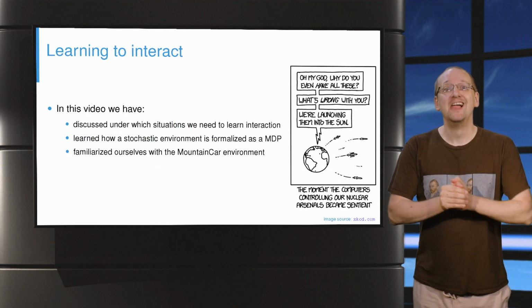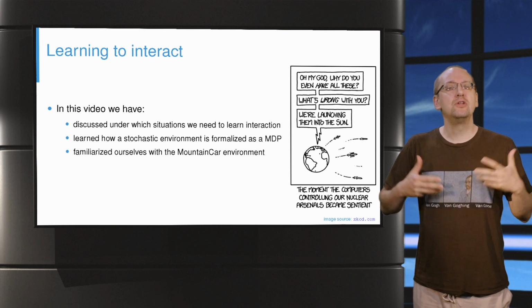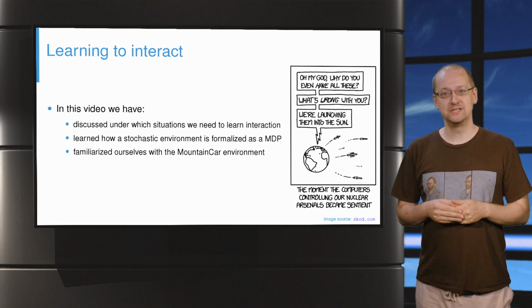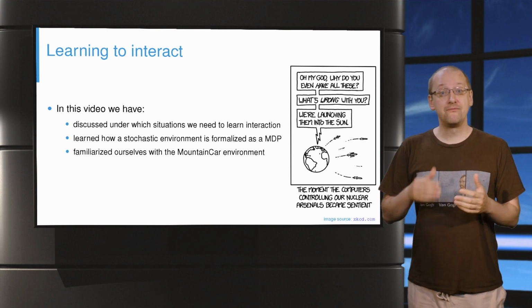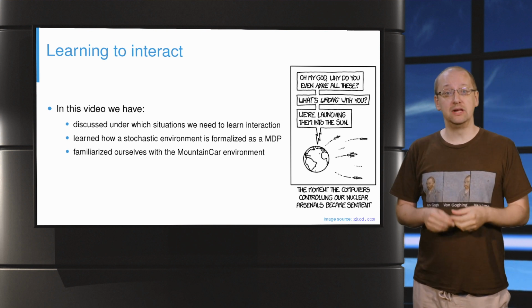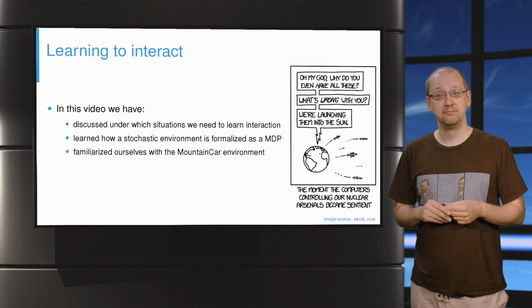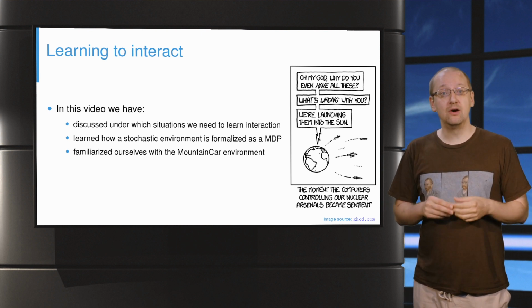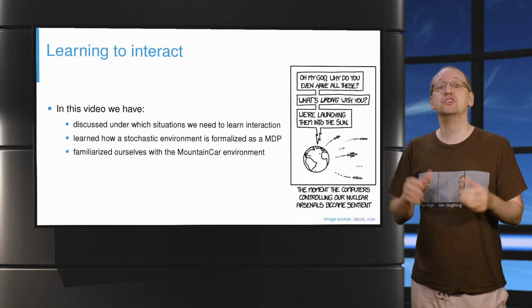So in summary, sometimes an AI needs to learn how to interact with its environment. In this video, we have formalized the environment as an MDP, and we have familiarized ourselves with the mountain car environment. I hope you understand now the setup and the challenge of reinforcement learning.